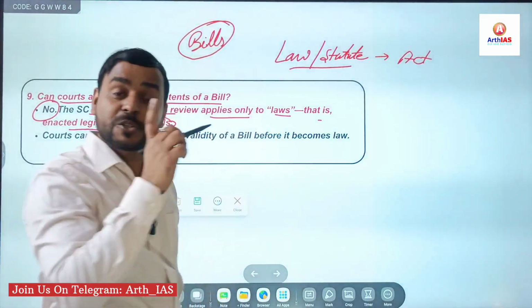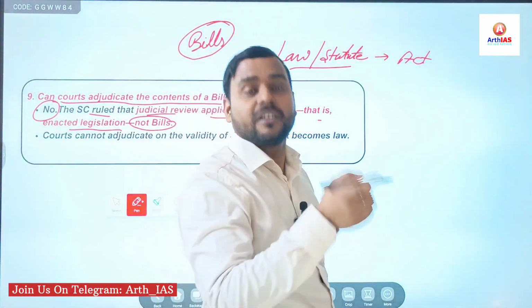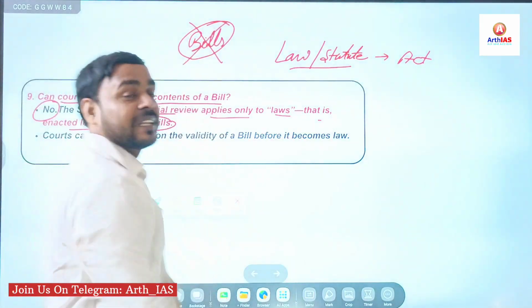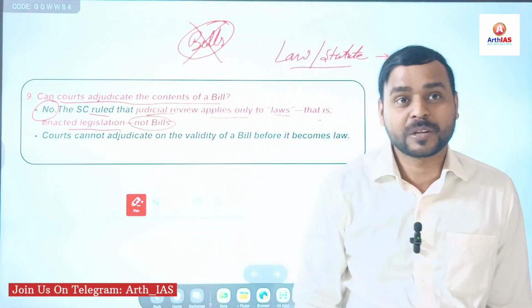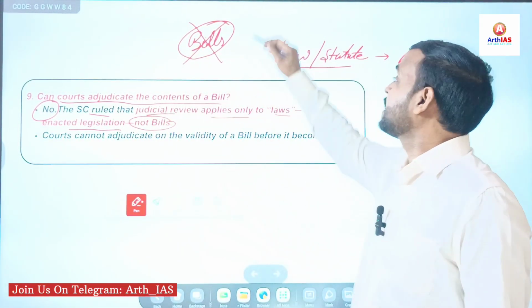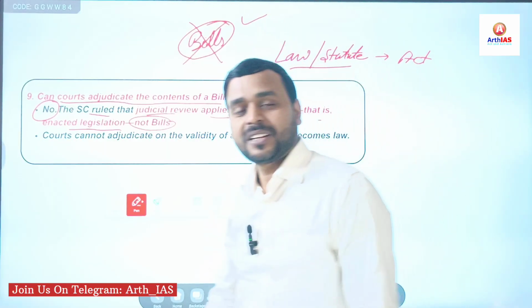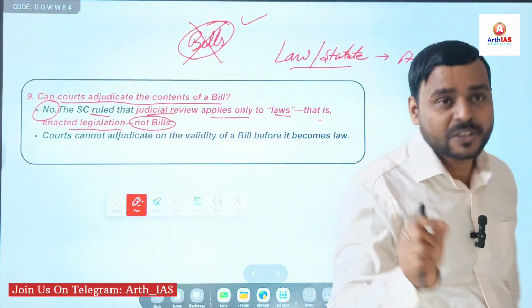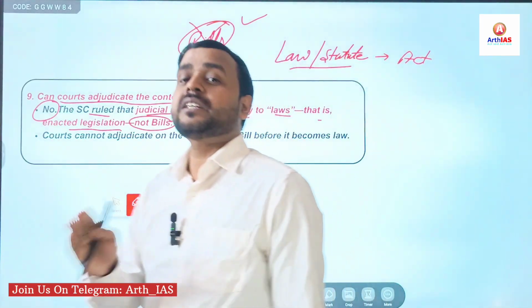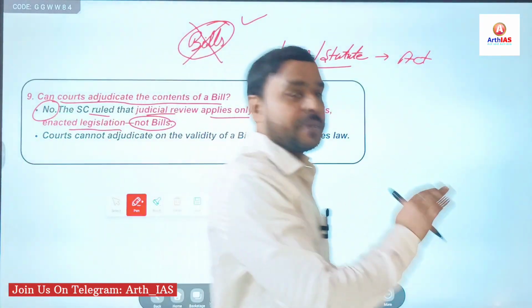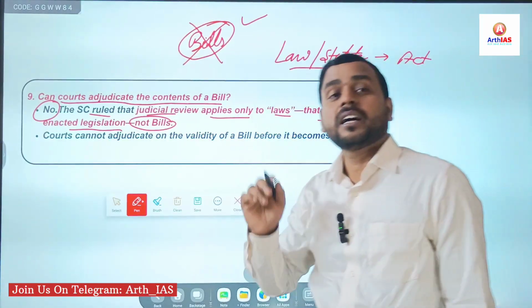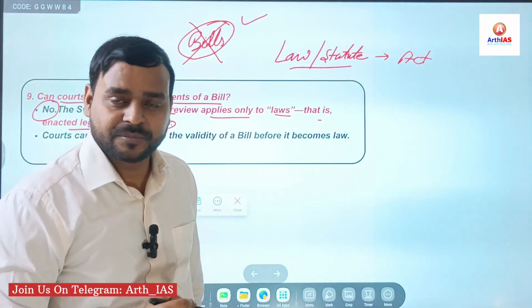You have to remember the Supreme Court. Right? In India, judiciary is not allowed to review bills. Why? It is considered as legal fiction. Right? Until and unless a bill receives assent of the governor at state level, or received assent of president at union level, it does not become a law or act.